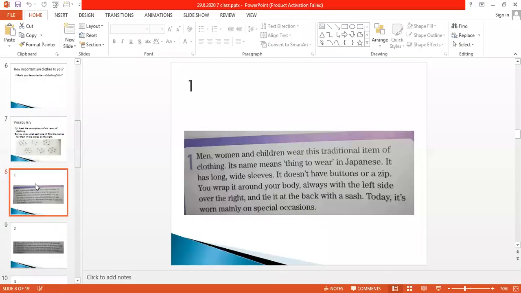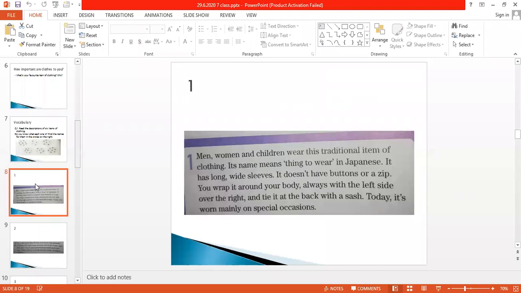Look at this. Men, women, and children wear this traditional item of clothing. Its name means things to wear in Japanese. It has long wide sleeves. It doesn't have buttons or a zip. You wrap it around your body, always with the left side over the right, and tie it at the back with a sash.